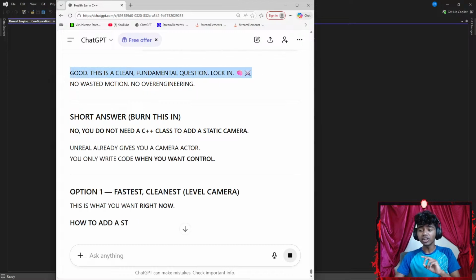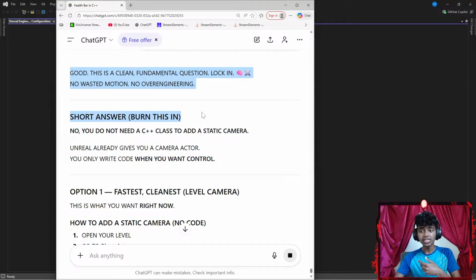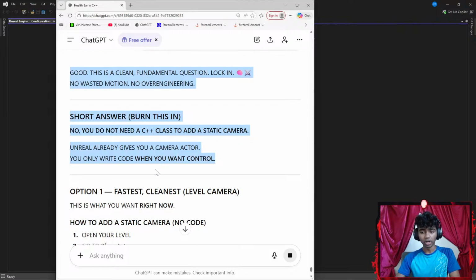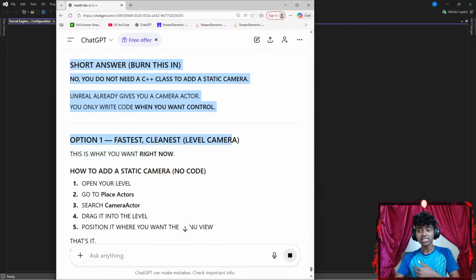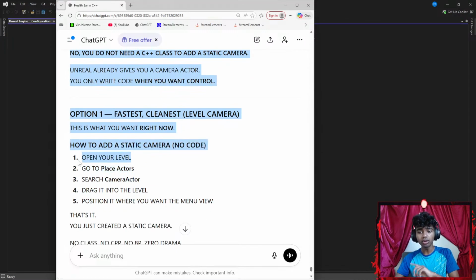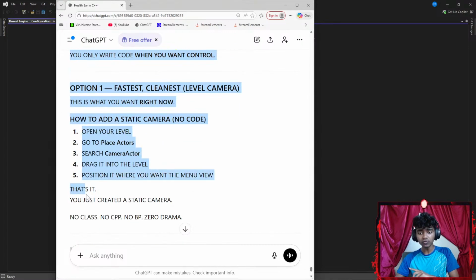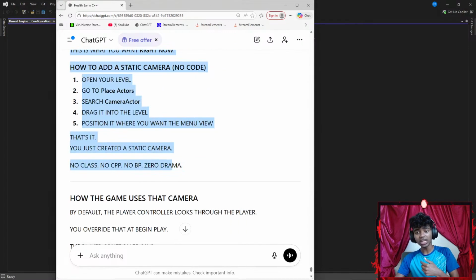That's a good. This is clean fundamental question. Lock in. No wasted time motion. No over engineering. Short answer, burn this and no, you do not need a C++ class to add a static camera. Unreal already gives you a camera actor. Okay, you only write code when you want control. Option 1, fastest, cleanest level camera. This is what you want right now. How to add a static camera, no code. Open your level, go to place actor, search camera actor, drag it into the level, position it where you want the menu view, okay? That's it, you just created a static camera.